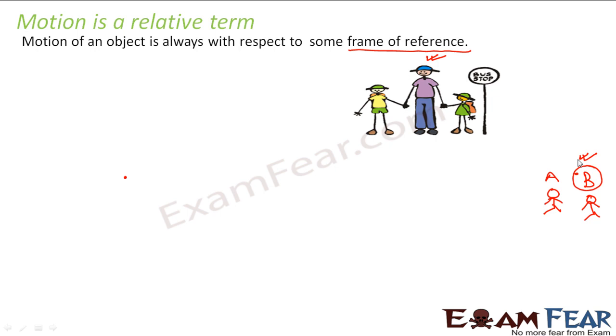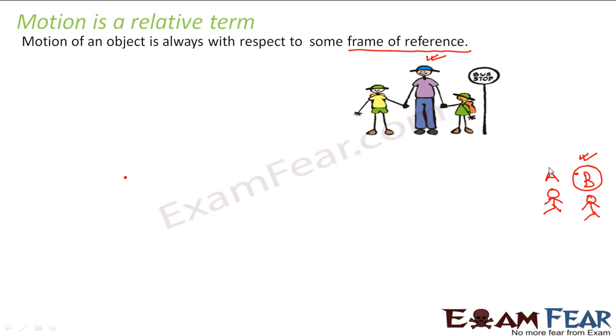For example, when this man was watching, this person is my frame of reference, so his vision is considered my reference to view anything. Similarly, when person A is observing, A is my frame of reference. Whatever he is seeing is considered my reference to view anything else.